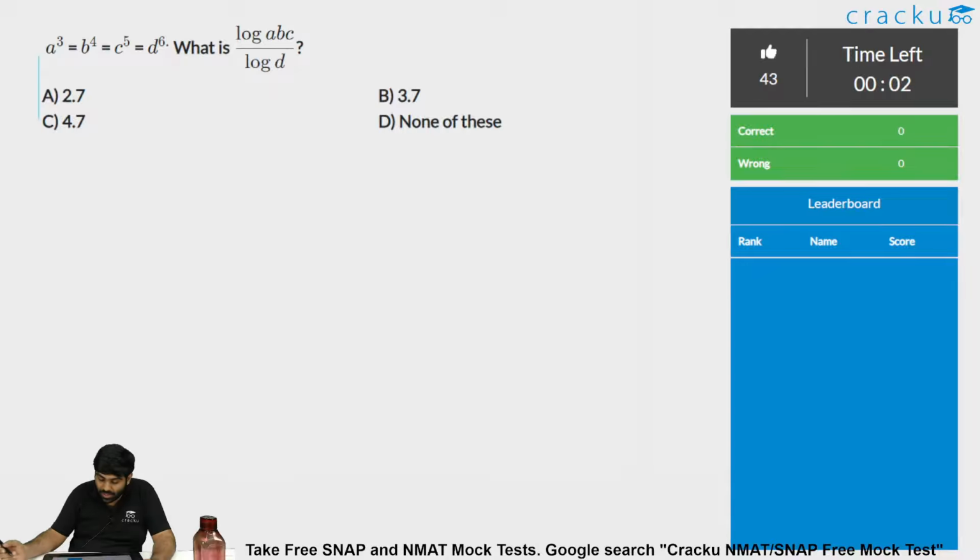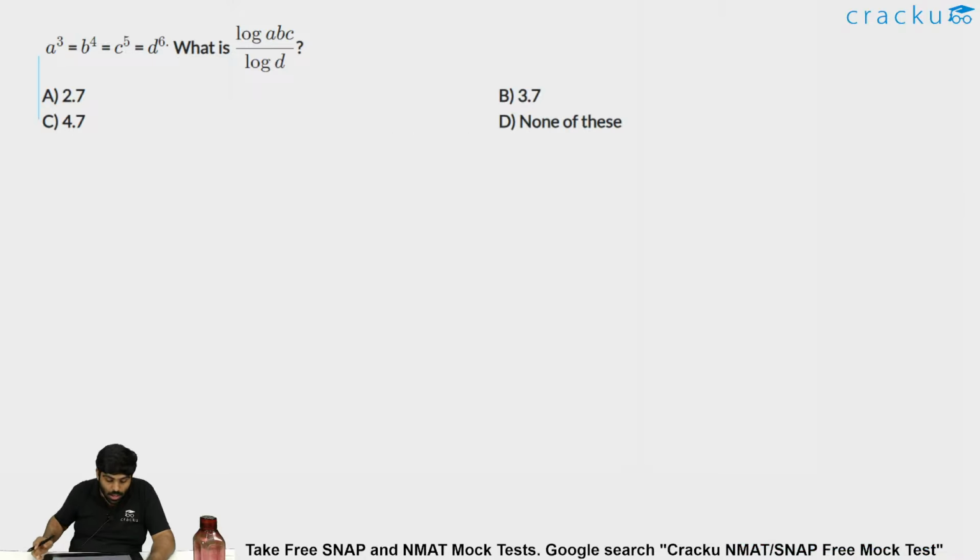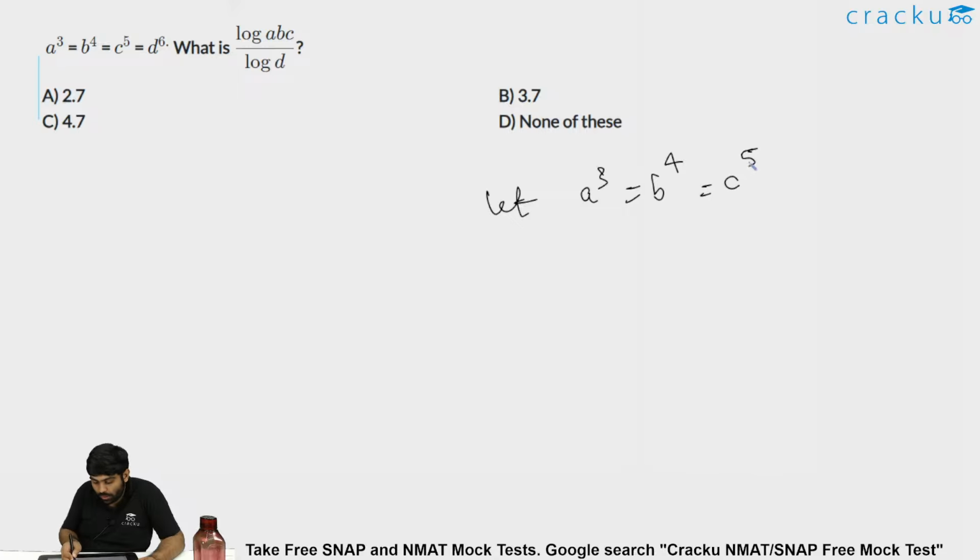Alright, as the timer is up, let me solve this for you guys. So a power 3 equal to b power 4 equal to c power 5 equal to d power 6. What is the value of log of ABC divided by log d? Let this a power 3, which is equal to b power 4, which is also equal to c power 5, which is also equal to d power 6, be some value k. Then a cube is equal to k, because these all are equal.